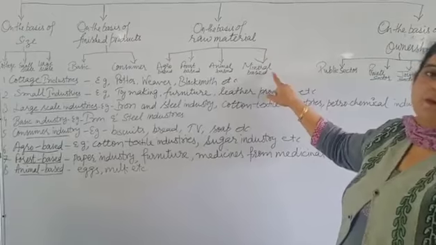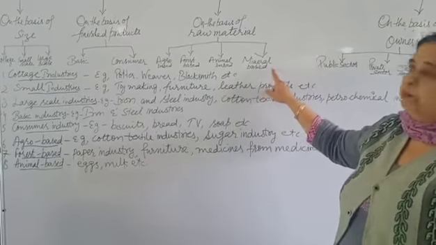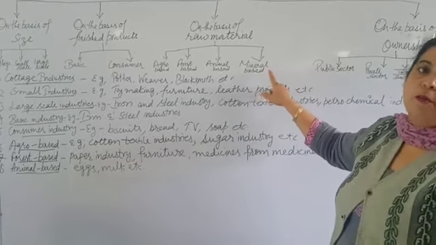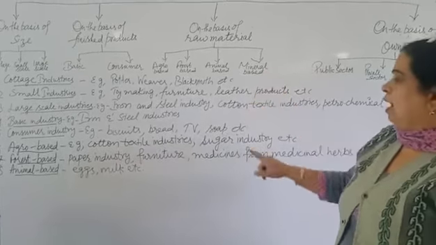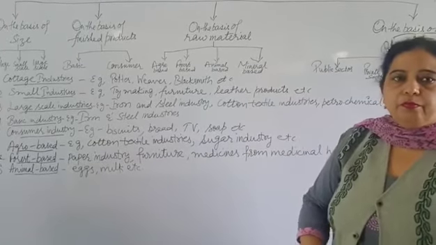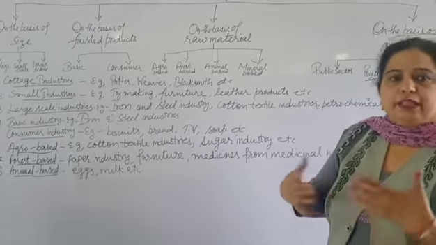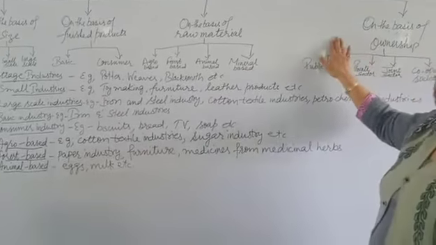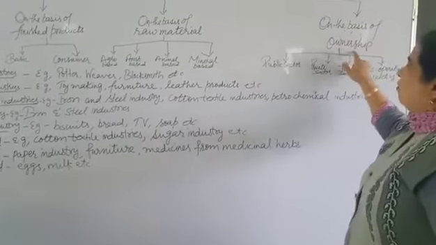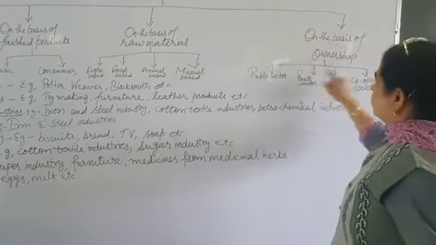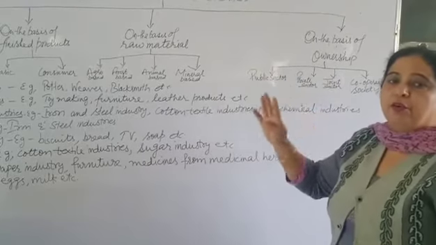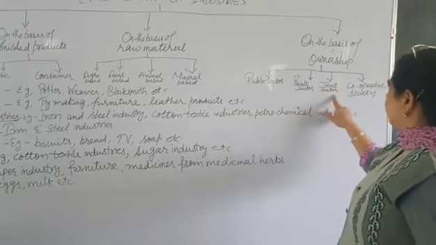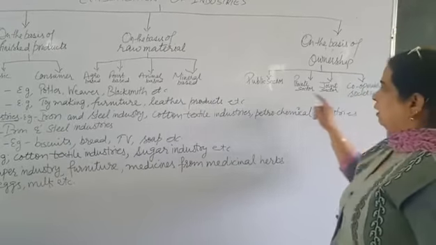Lastly is mineral based industry. This industry uses mineral as raw material. For example, iron and steel industry and other industries in which minerals are used. Lastly, we come to classification on the basis of ownership. On the basis of ownership, industry can be divided into 4 subparts: public sector, private sector, joint sector, cooperative society.